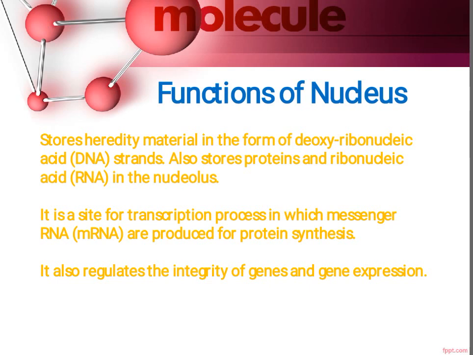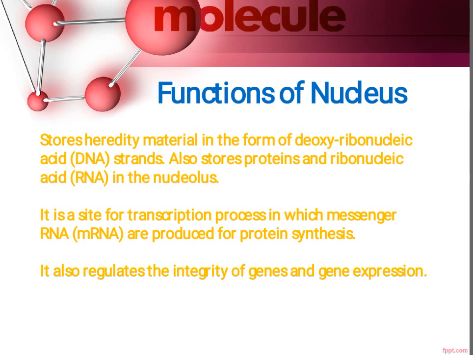The next function of nucleus is that nucleus stores heredity material in the form of DNA and RNA. As told earlier, whenever a new generation is formed, the characters are transferred from parents to their children or offspring, and these hereditary characters are present inside the DNA and RNA, and these DNA and RNA are stored inside the nucleus.